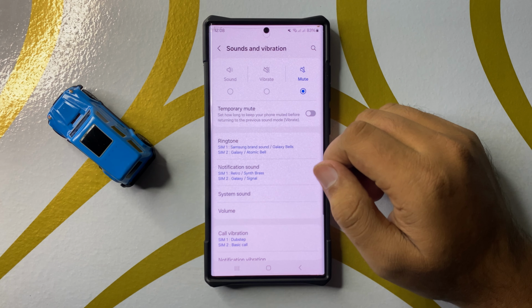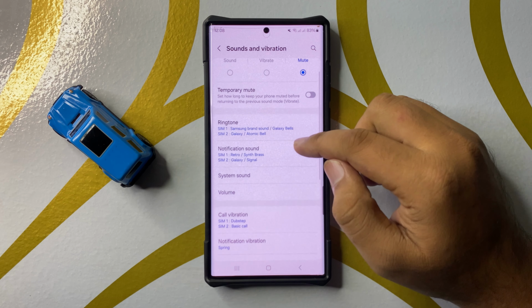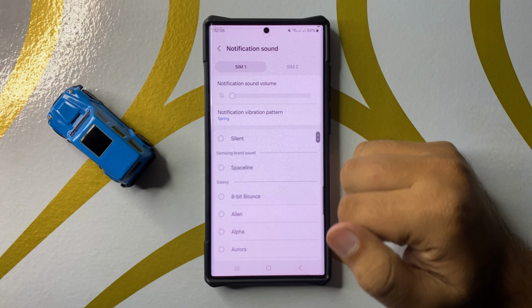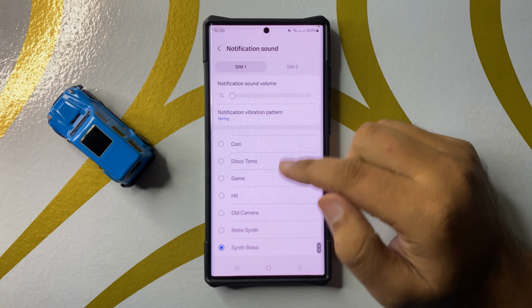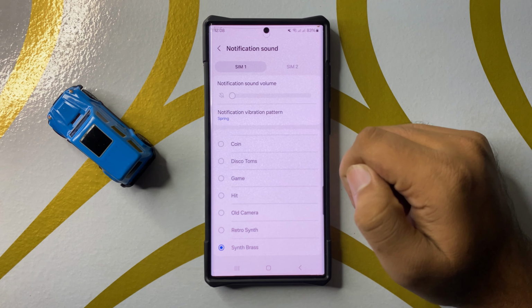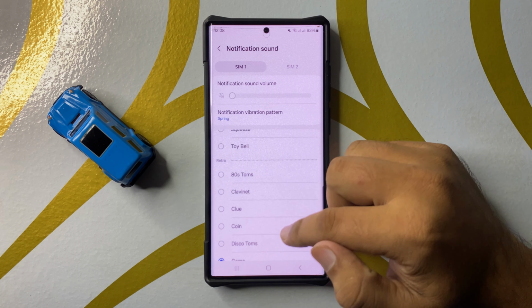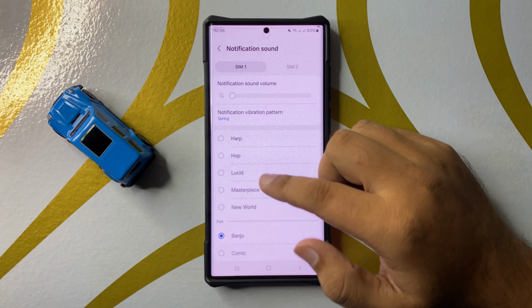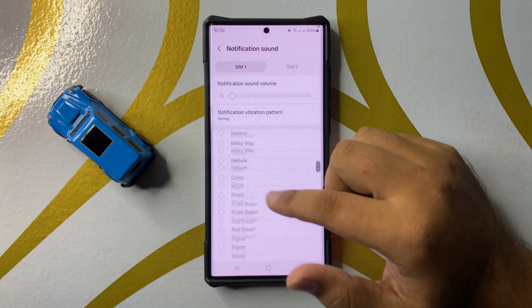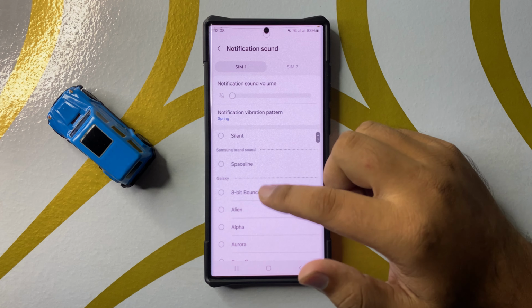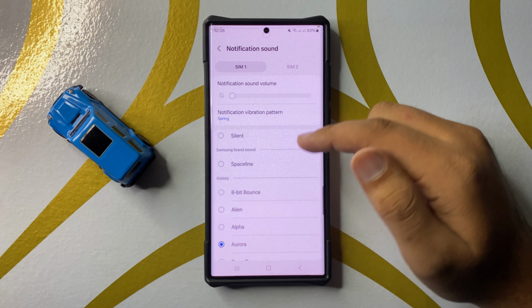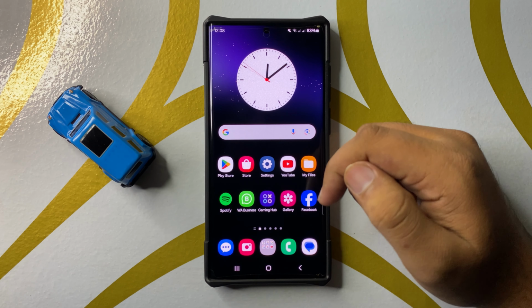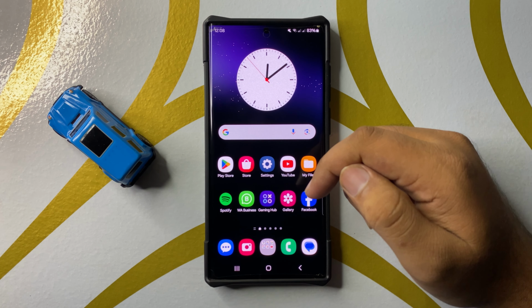Now in sounds and vibration, tap on notification sound, and then from this list of sounds you can tap on any sound to set it as the notification sound. So just simply tap on a sound name and then that sound will be selected. So that's how you can change the notification sound in Galaxy S25 Ultra.